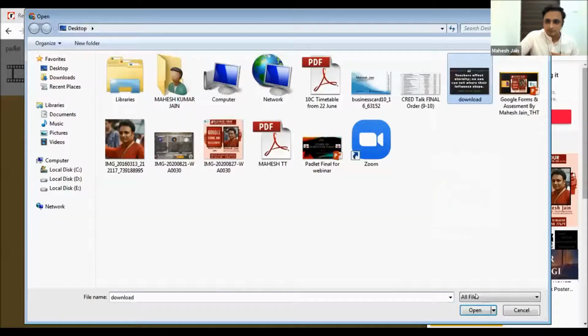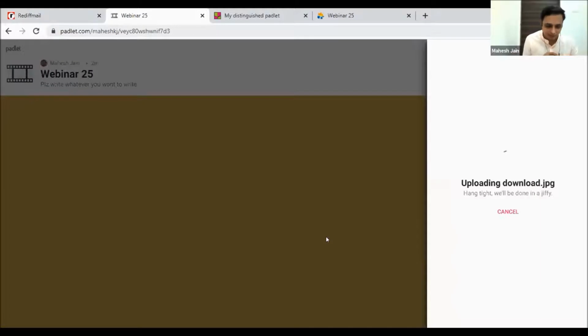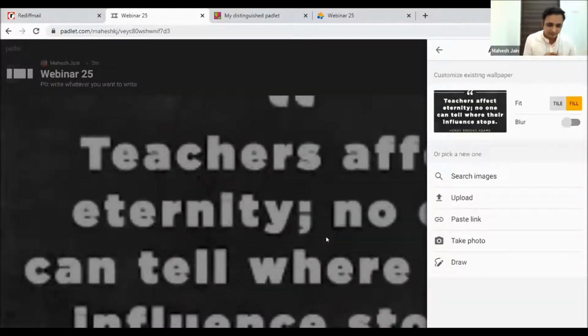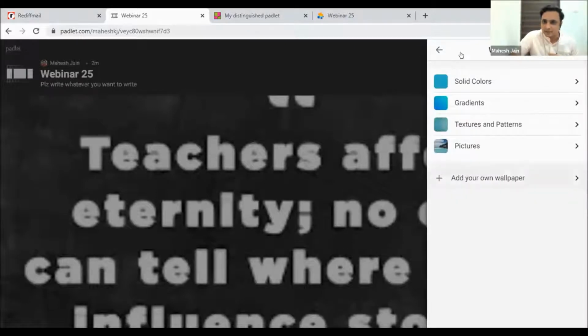So yeah, you can see I have uploaded an image on the Padlet. You can see the teacher's effect goes till infinity. You don't know where it reaches, right? So this is what the image does, and I guess I'm ready with the Padlet now.